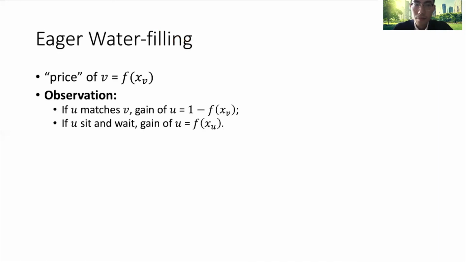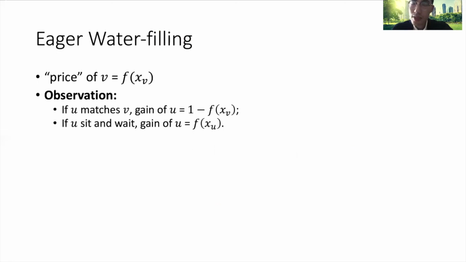Okay, that's enough for the balance ranking. Now let me tell our design of eager water filling. Recall that if you actively match v, when I say active, I mean you would like to pay the price f(xv), the gain of u would be 1 minus f(xv).